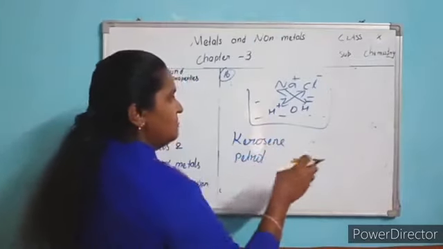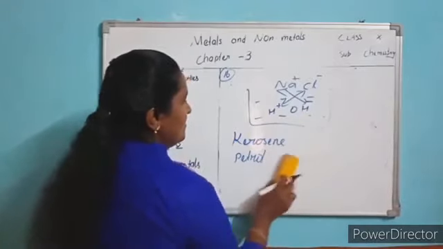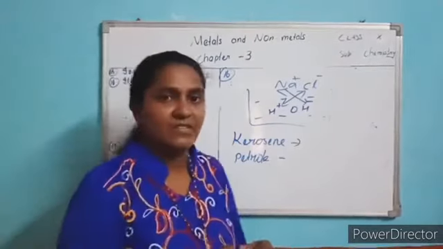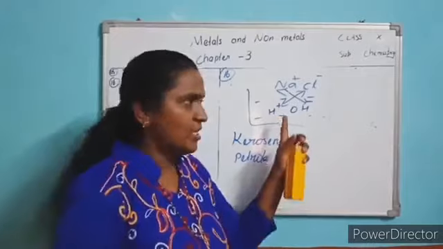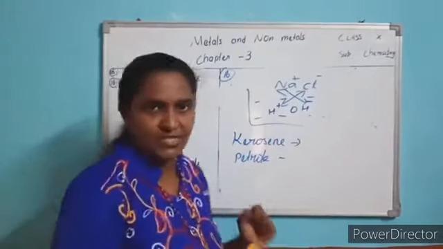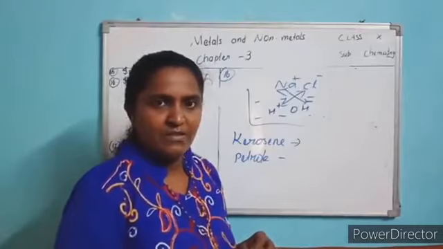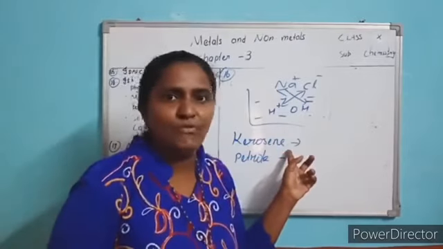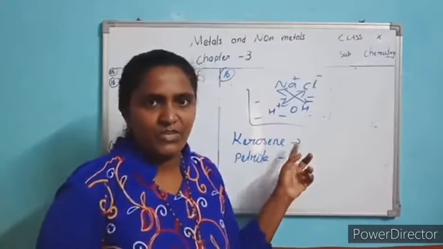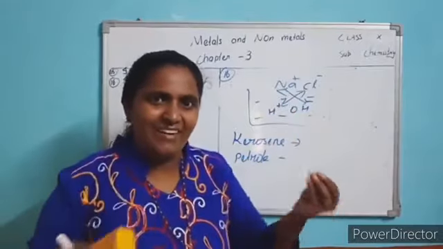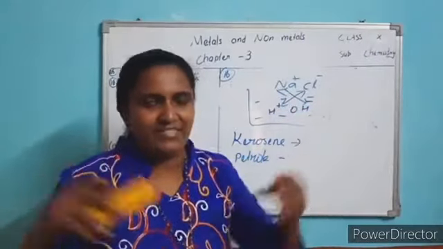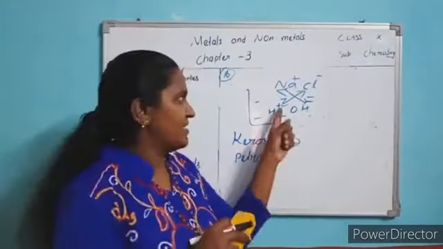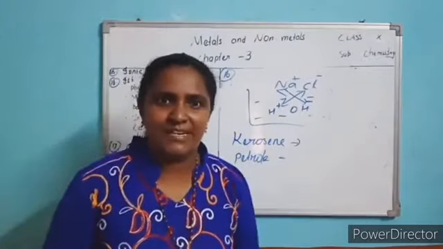Water has ions, but here they don't form ions, so they cannot pull the NaCl into Na plus and Cl minus. They cannot break it. Only water can break it. Water's ions pull the ions of NaCl, so it breaks and spreads uniformly.